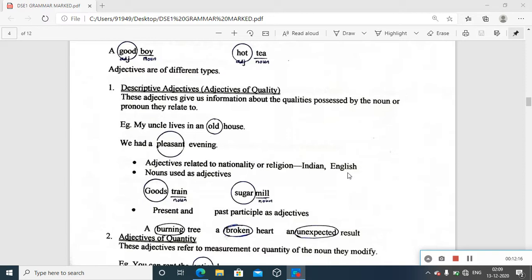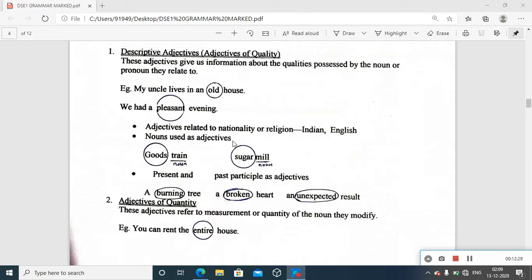So these terms, national, sometimes related to nationality, religion, all these can function as adjectives of quality or descriptive adjectives, definitely. And now, nouns used as adjectives. Sometimes certain nouns function as adjectives. How can certain nouns function as adjectives? Let us see. In certain combinations, it becomes possible.